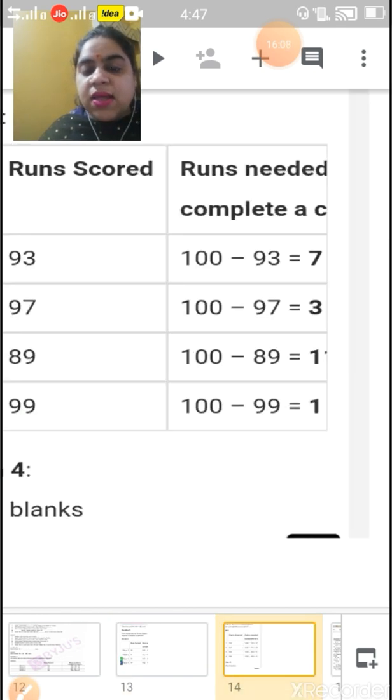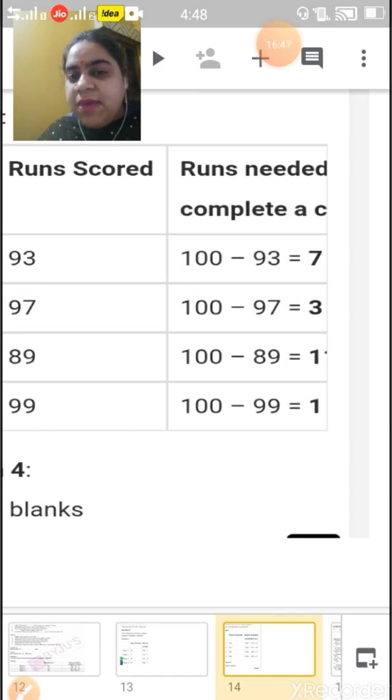Now come back. 100 minus 93 is 7. 100 minus 97 is 3. 100 minus 89. Next, 100 minus 99. So children, how many runs does the first player need to complete a century? That is 7 runs. If we do 100 minus 93, it will come 7.